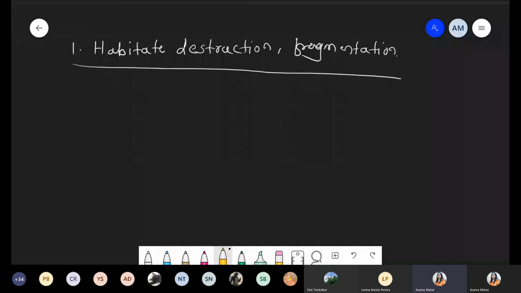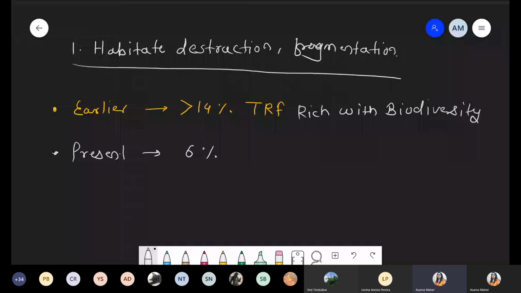That was the earlier scenario. But if we compare the present condition, only 6% of tropical rainforest is rich with biodiversity.